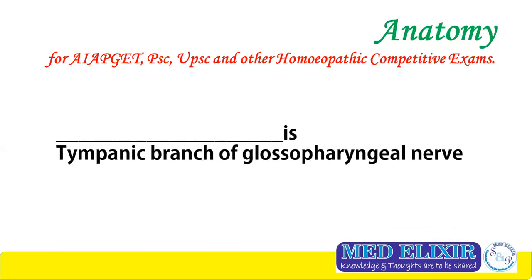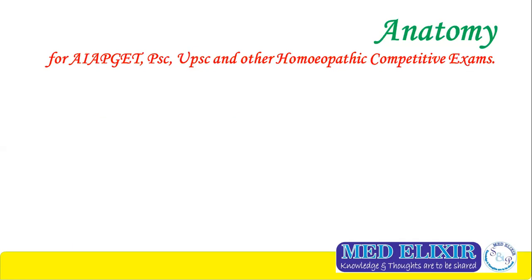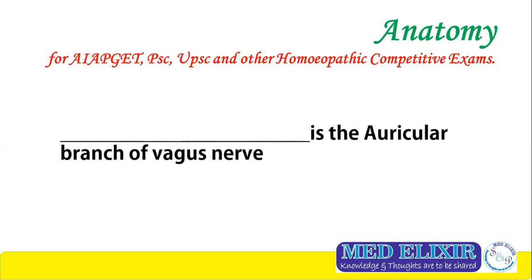Dash is tympanic branch of glossopharyngeal nerve. Jacobson's nerve. I repeat, Jacobson's nerve is tympanic branch of glossopharyngeal nerve. Dash is auricular branch of vagus nerve. Alderman's nerve. It's also known as Arnold's nerve. So, Alderman's nerve is an auricular branch of vagus nerve.